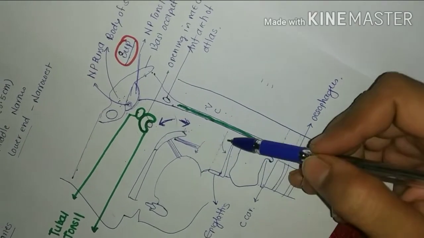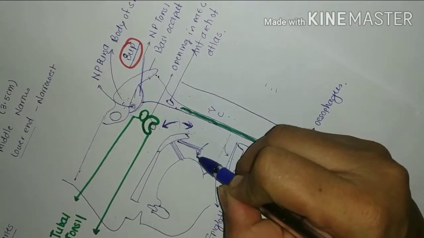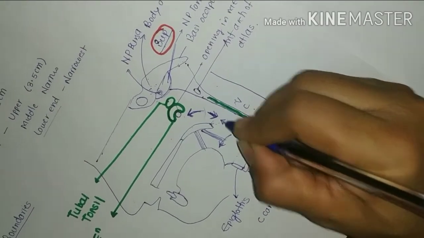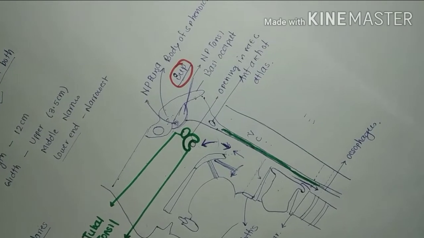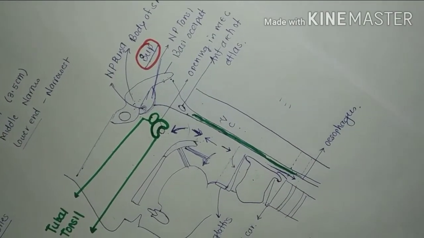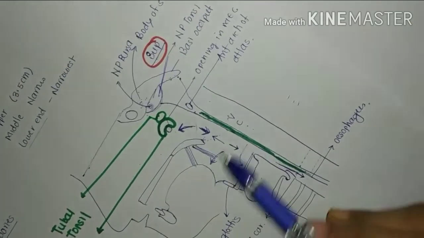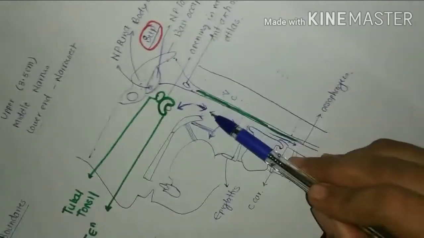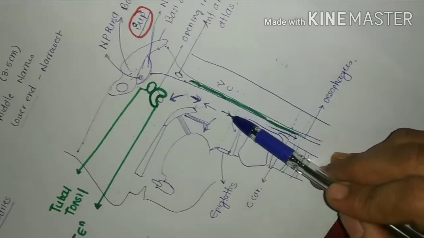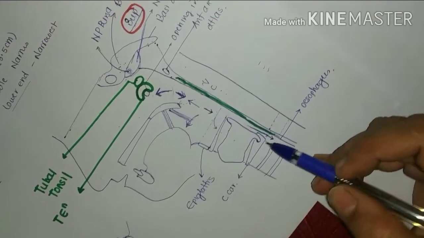Now coming to the communication, it's very easy. So oropharynx anteriorly it communicates with the oral cavity. Above it communicates with the nasopharynx and lower down it communicates with the laryngopharynx. Very simple. Anteriorly communicates with the oral cavity, above it communicates with the nasopharynx and lower down it communicates with the laryngopharynx.